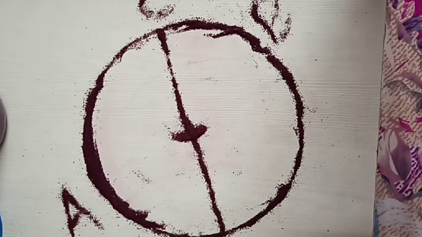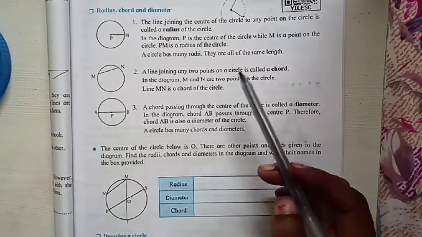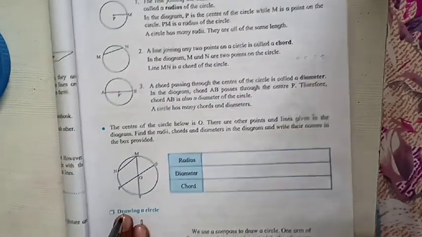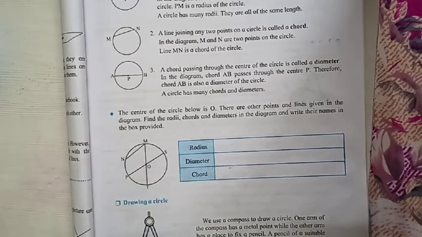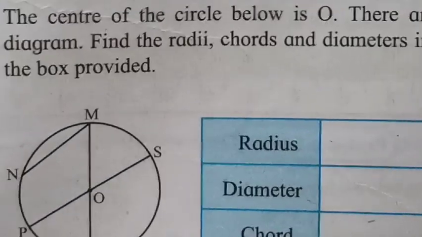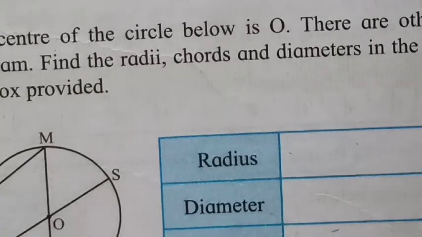Now we almost know what is meant by radius and what is meant by diameter. Now we are going to learn how we can measure the angles and how we can draw the circle. In the previous part we learned about radius, chord and diameter. Now in this picture you can see carefully that one figure is given, and they are asking about radius and diameter.